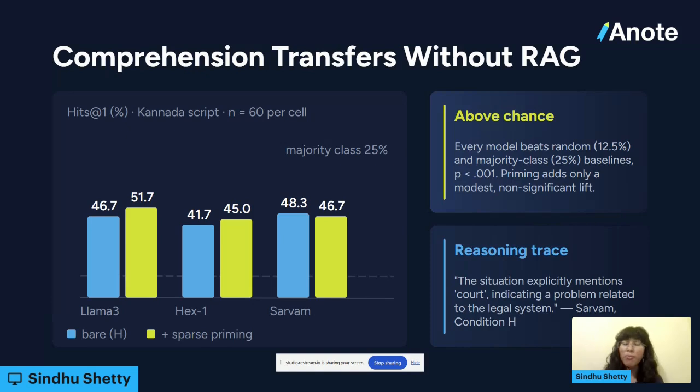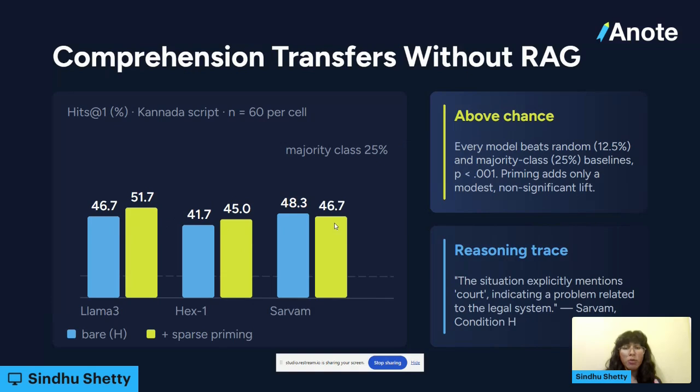But the really important thing to know is that this is only comparable in Kannada script. When we use the Romanized script or Tamil and Malayalam, it didn't reach this level. So script is really important for a model's understanding, and this reflects previous findings by other people. The second is we also checked the reasoning trace to see how the model comprehended. For example, for Sarvam in condition H, which is again no priming and no RAG, it was correctly able to identify the word court and then use that as a basis for reasoning, which again, we didn't teach at all. And then sparse priming did help somewhat with Llama 3 and Hex 1, although not significantly, and actually did affect Sarvam negatively.